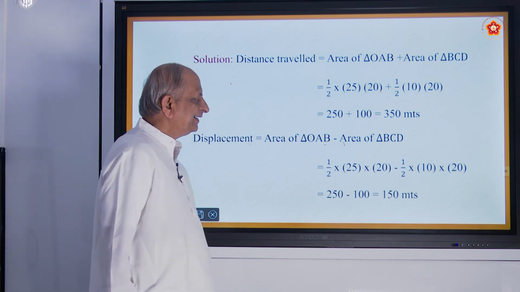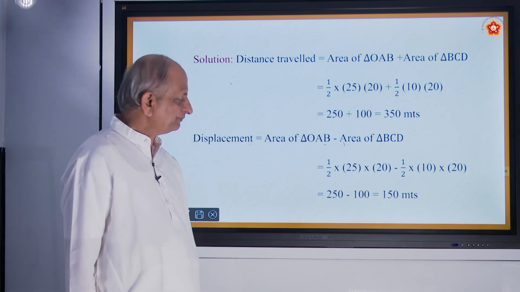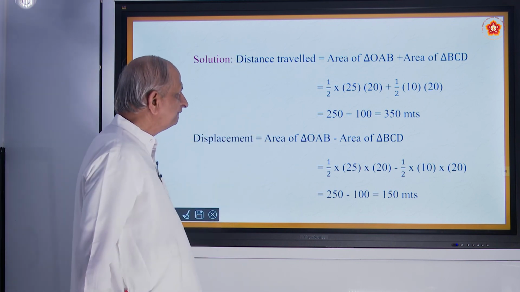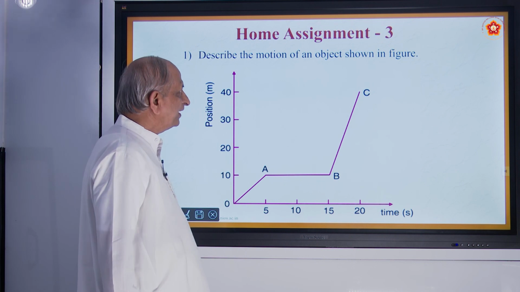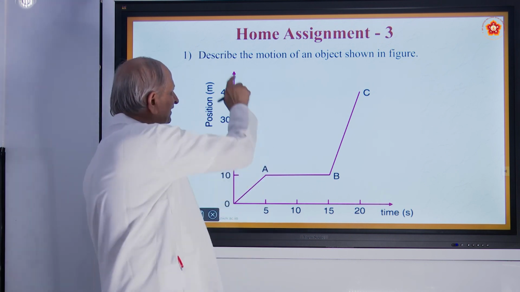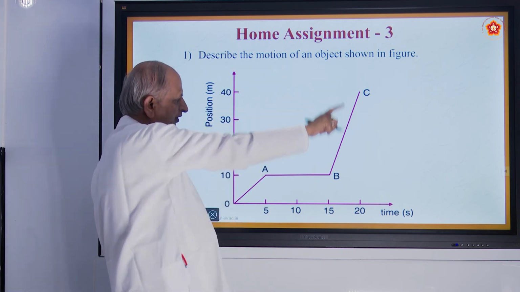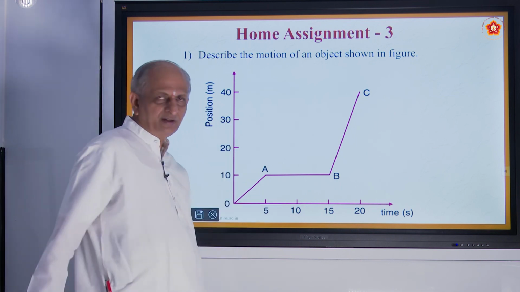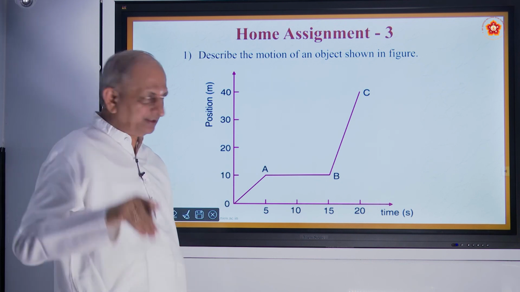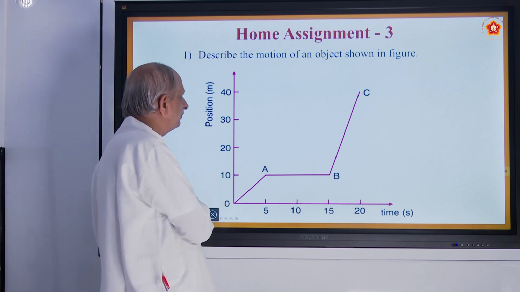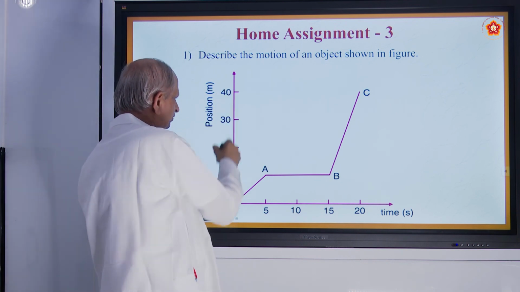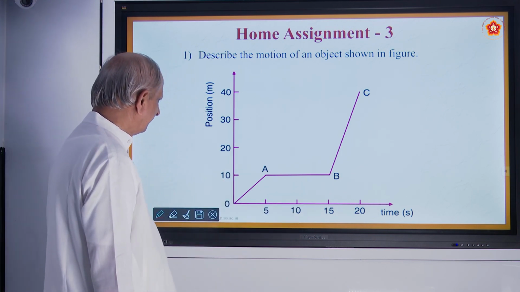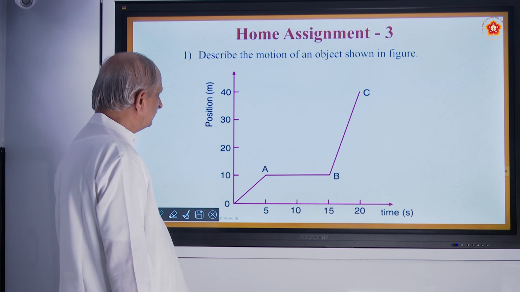That is the displacement, and this is the distance travelled. Okay. Now, home assignments. Describe the motion of an object shown in the figure. Explain how it is done and what is the nature of the movement, all that you have to explain. This is a position time graph, you have to explain it. Okay. This is the first question.